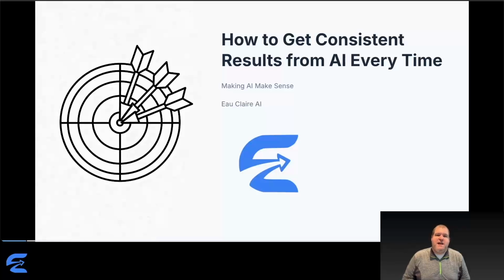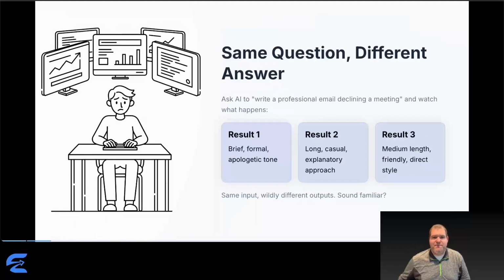You've learned how to prompt AI effectively. You understand examples and task breakdown. But here's the frustrating part. You run the same prompt twice and get completely different results. Today we're tackling the consistency problem. By the end, you'll understand exactly why AI varies, what controls you actually have, and how to get reliable results every time you need them.